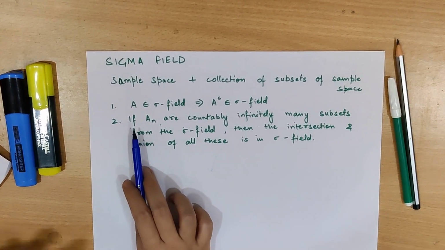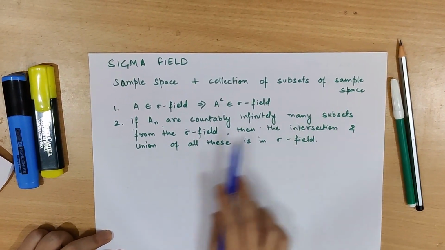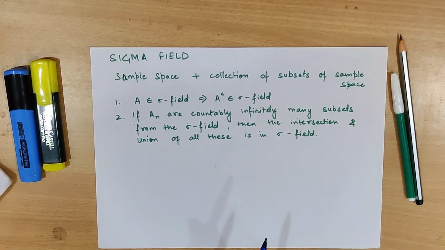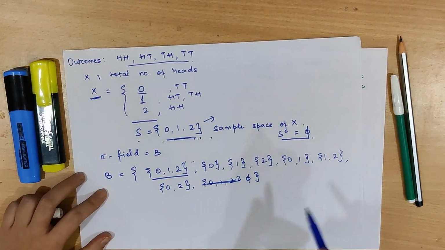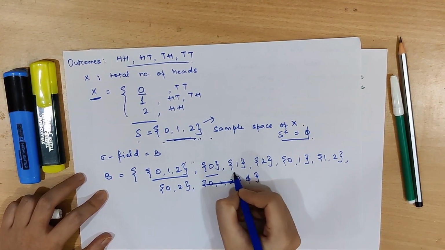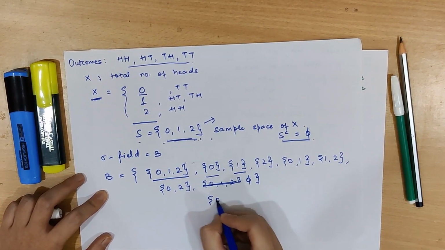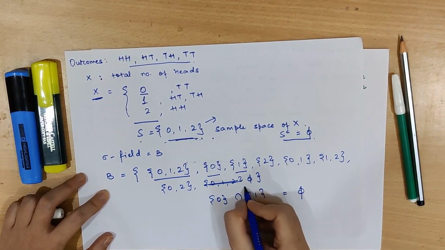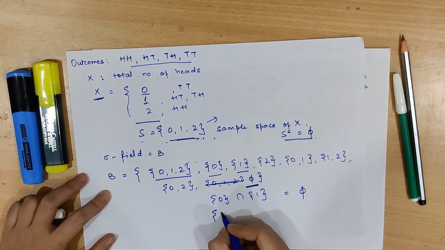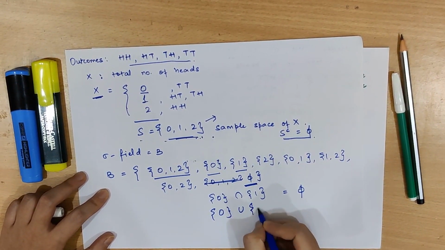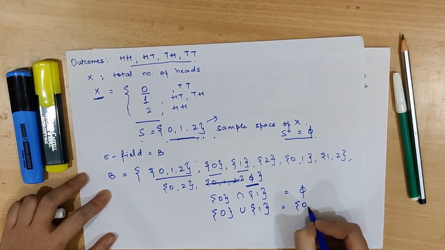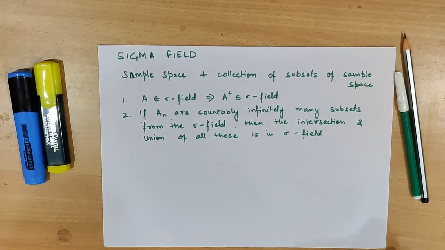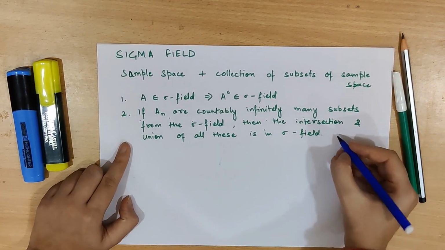Now second condition is if A1, A2 and so on are countably infinitely many subsets from the sigma field, then the intersection and union of all these is in the sigma field. Now considering our example, let's say we have {0} and {1}. Now the intersection of {0} and {1} is equal to the empty set, and this belongs to our sigma field. Also the union of {0} and {1} is equal to {0, 1}, which also belongs to our sigma field. This also satisfies our second condition of the sigma field.